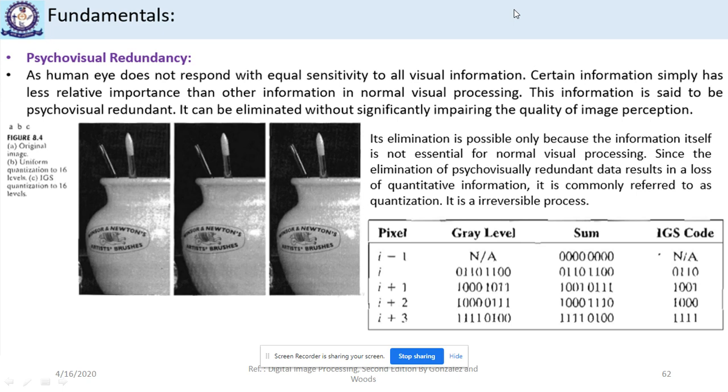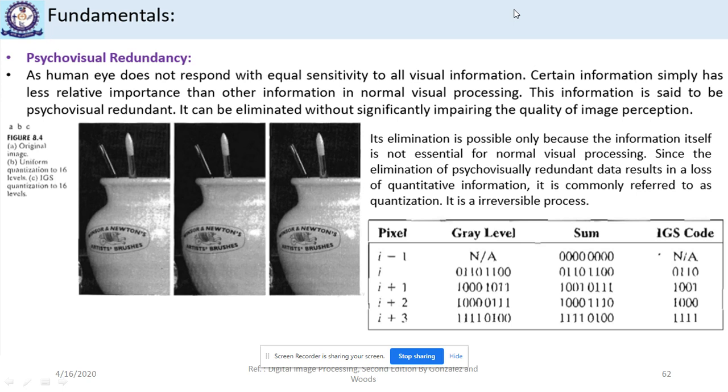And how do we eliminate this kind of information? Its elimination is possible only if the information is not essential for normal visual processing. We say that the information is not sensitive to your eye. So we can eliminate this kind of information from the image.